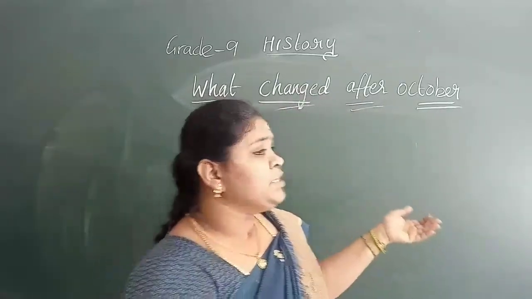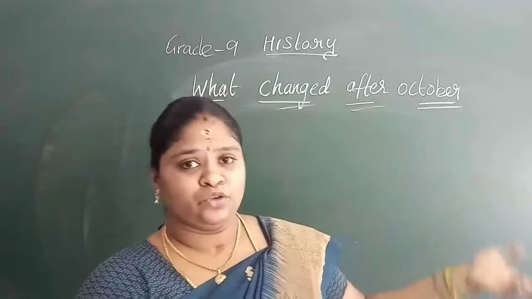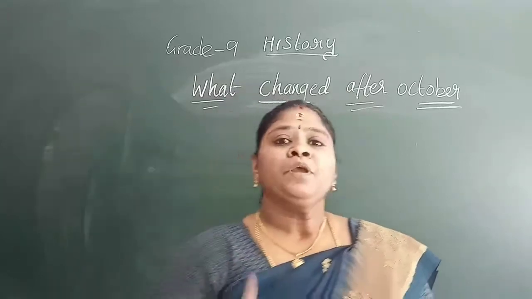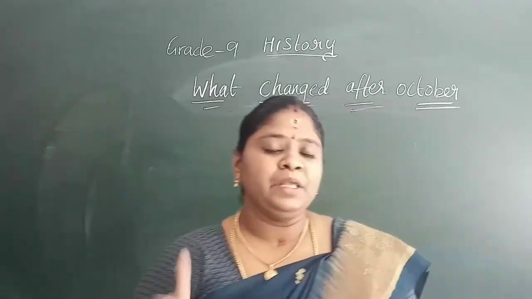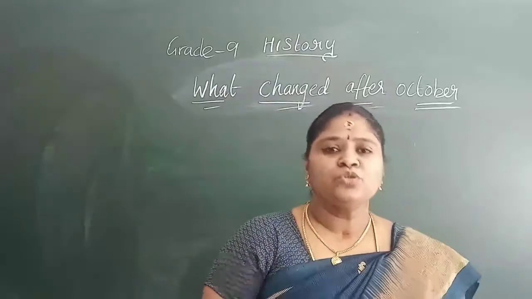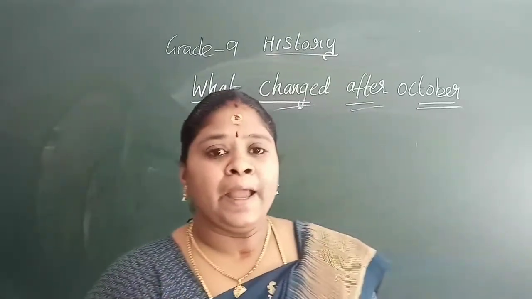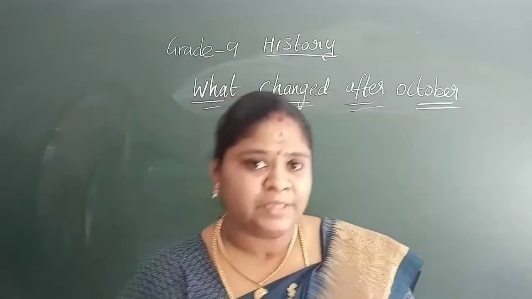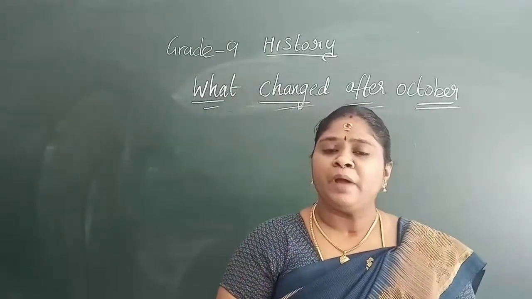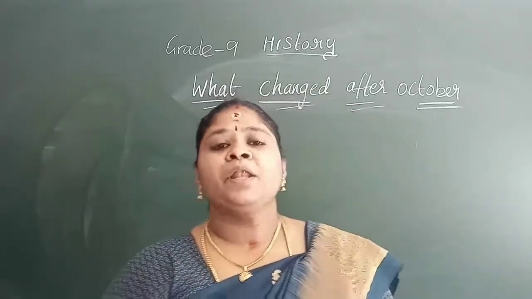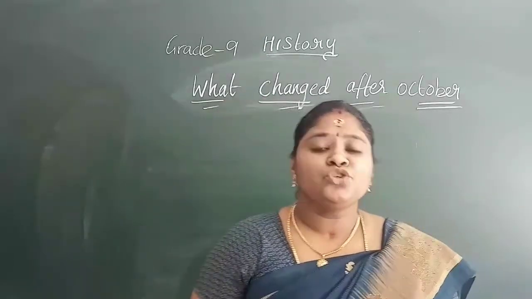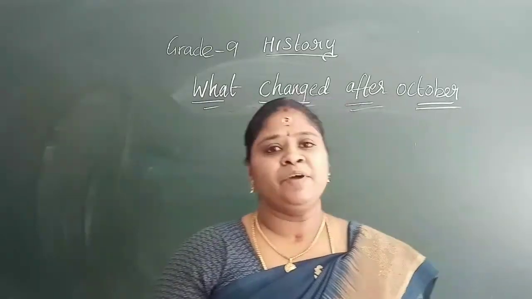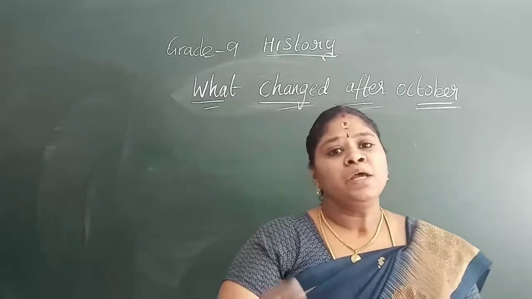We'll have a quick recap of the changes brought after the October Revolution. The Bolsheviks opposed private property, and they nationalized the industries and banks, and the government took up the ownership and management. Then the land was declared social property, and the land under the control of the nobles was seized and given into the hands of the peasants.